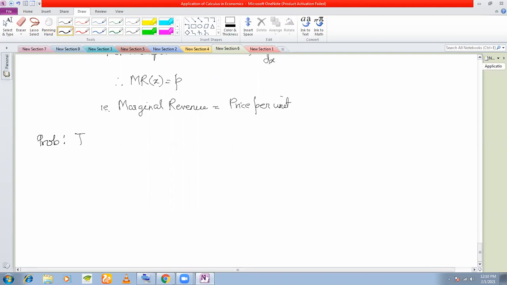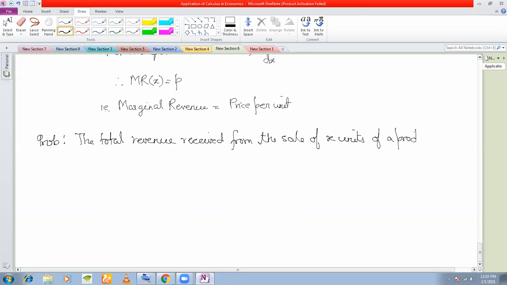The total revenue received from the sale of x units of a product is given by R(x) is equal to 20x minus 0.5x square, right?